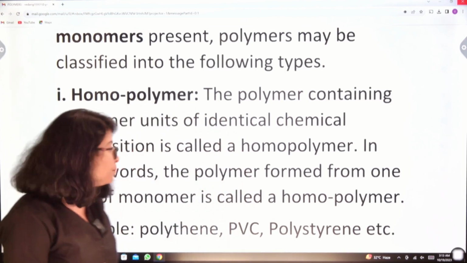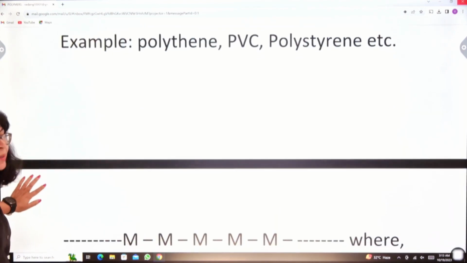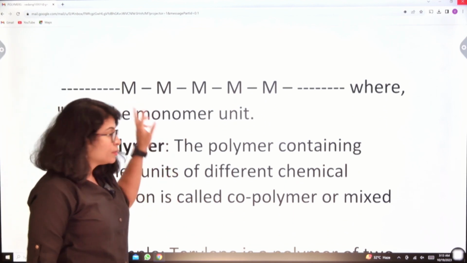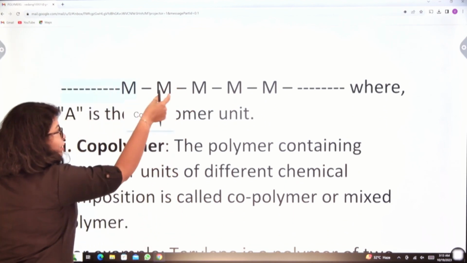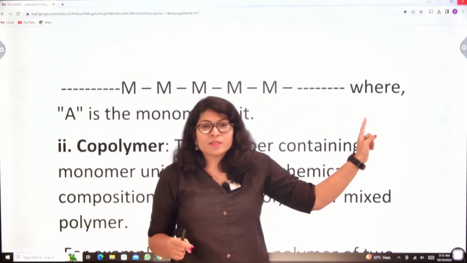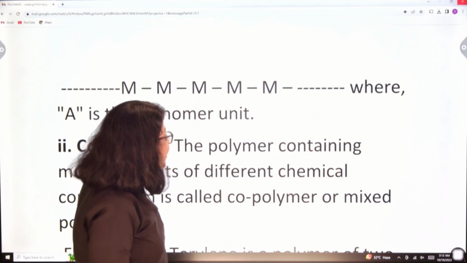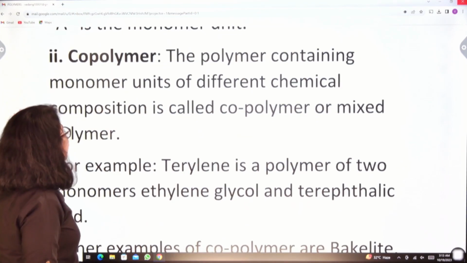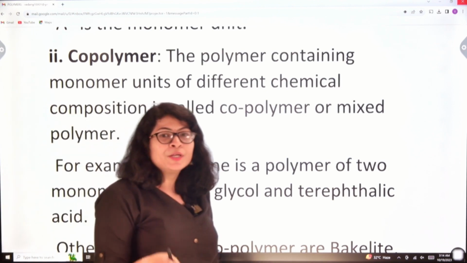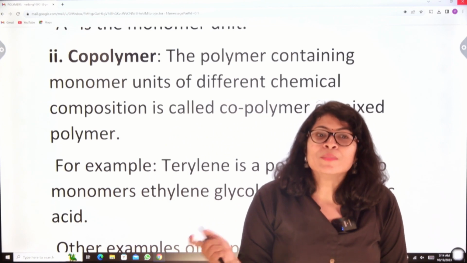In which the monomeric unit is similar, they are called homopolymers. What are the examples? Polyethylene, PVC, polystyrene. Okay. Suppose this is the polymeric unit and each individual M is a monomer. They go on repeating themselves in a chain and hence they are called homopolymers. Next is copolymer. Copolymer means the monomers are different. The polymer containing monomeric units of different chemical composition is called a copolymer or mixed polymer.